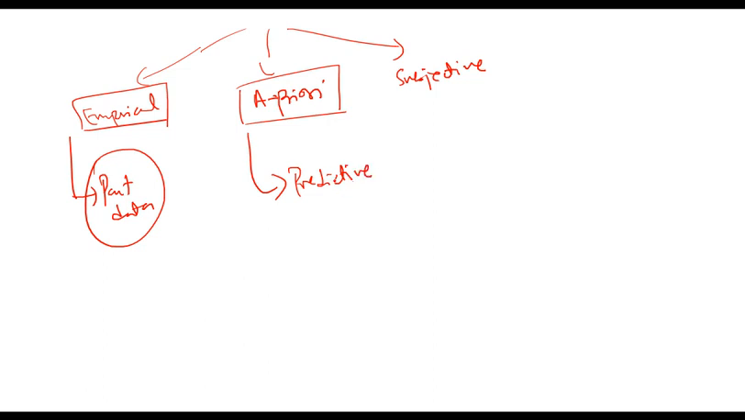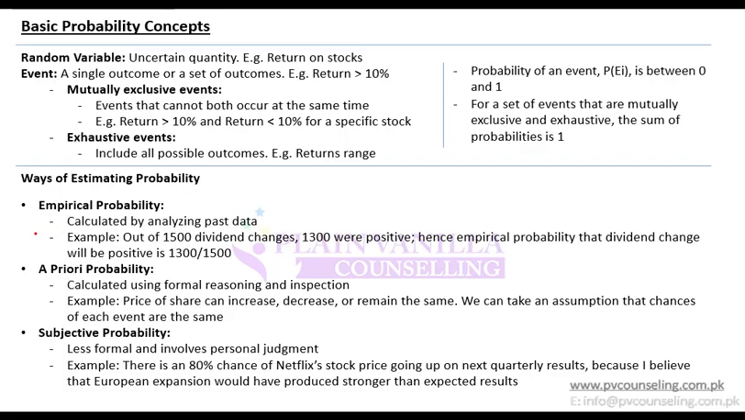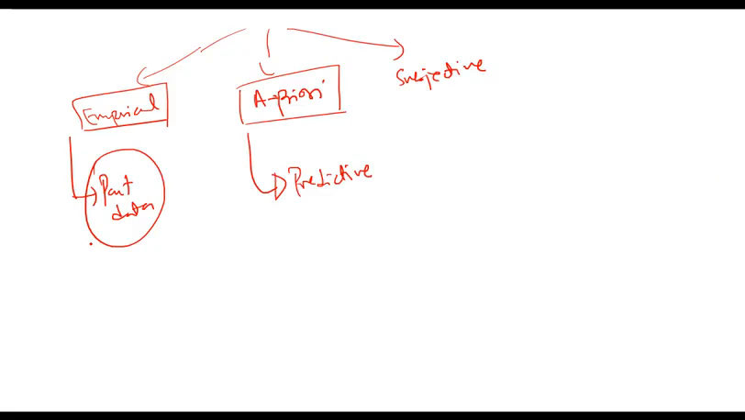A priori probability is a futuristic or predictive probability. This is the probability of what is the chance of something happening in the future. And obviously, when you are predicting something, you predict it with some reasoning. So there is some formal reasoning or rationale involved. If you use formal reasoning or rationale to calculate probability, instead of just looking at the past data, then that is known as a priori probability.